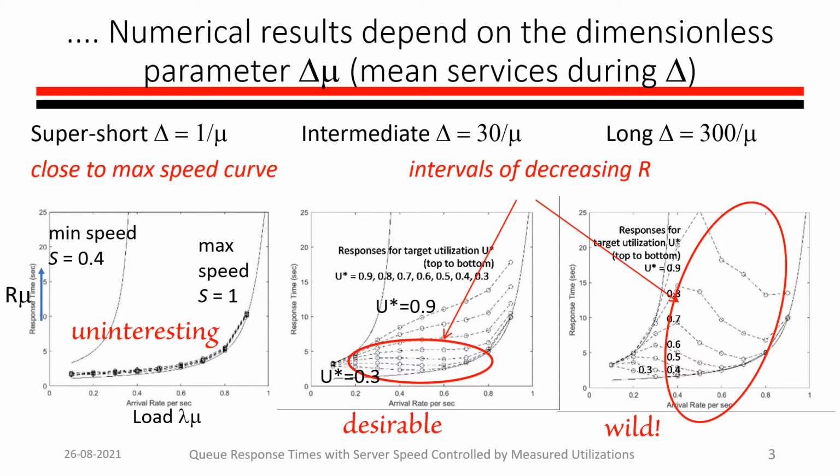But for long averaging intervals, we get more accurate estimates, but we get longer delays and we get this wild behavior.